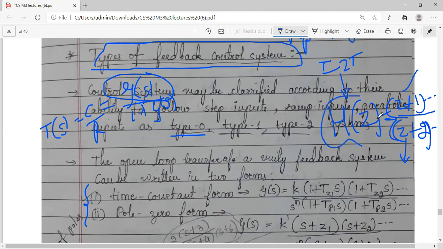So this H of Z, what you are taking in the problems. In the problems, the form that is given to you, it is pole 0 form. Actually there are different methods to represent the transfer function.